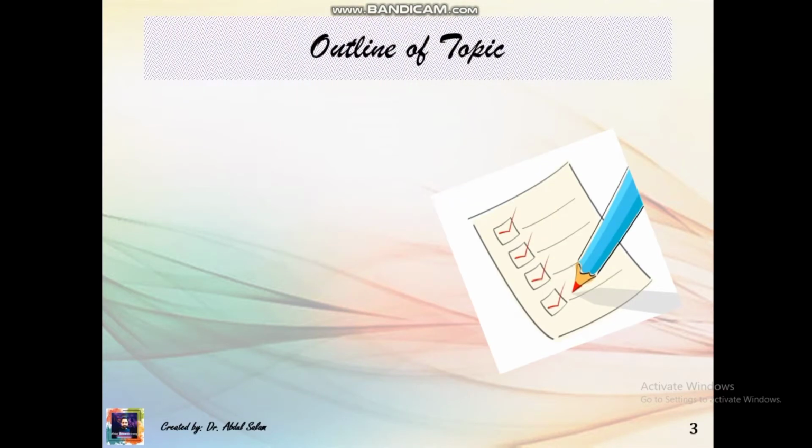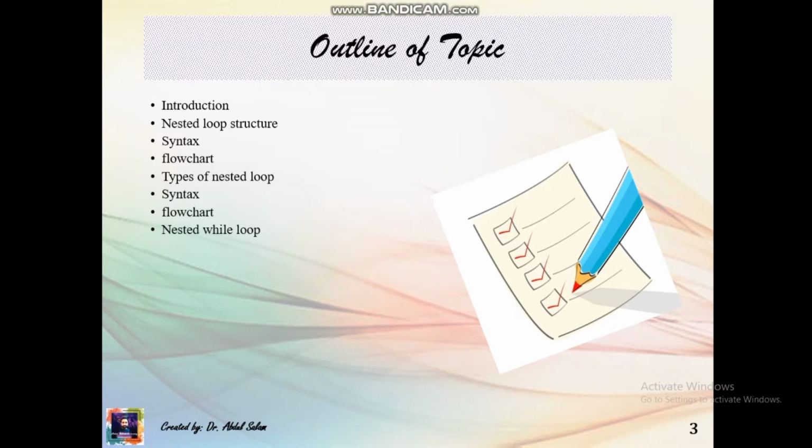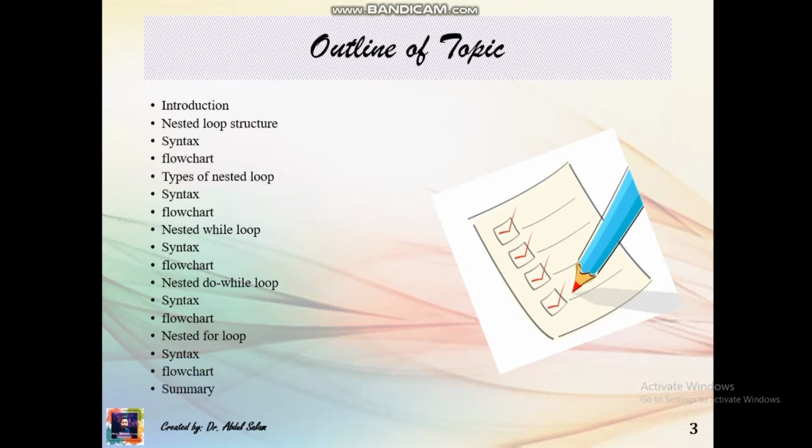So, the outline of our topic today is: introduction, nested loop structure, syntax, flowchart, types of nested loop, syntax, flowchart, nested while loop, syntax, flowchart, nested do while loop, syntax of writing nested do while loop, flowchart of nested do while loop, nested for loop, and syntax of writing nested for loop. At the end, flowchart and summary.